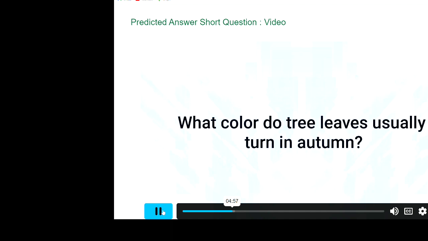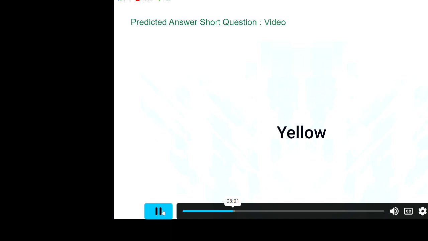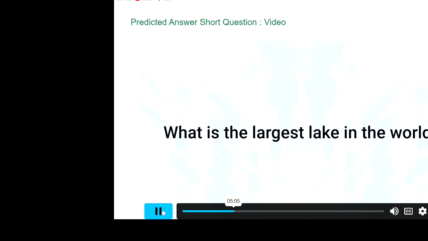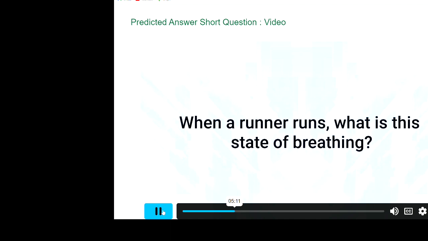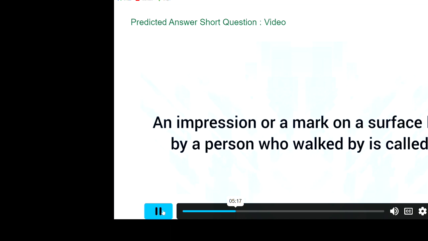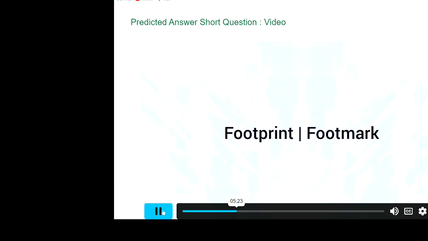What color do tree leaves usually turn in autumn? Yellow. What is the largest lake in the world? Caspian. When a runner runs, what is this state of breathing? Gas. An impression or a mark on a surface left by a person who walked by is called footprint, footmark.